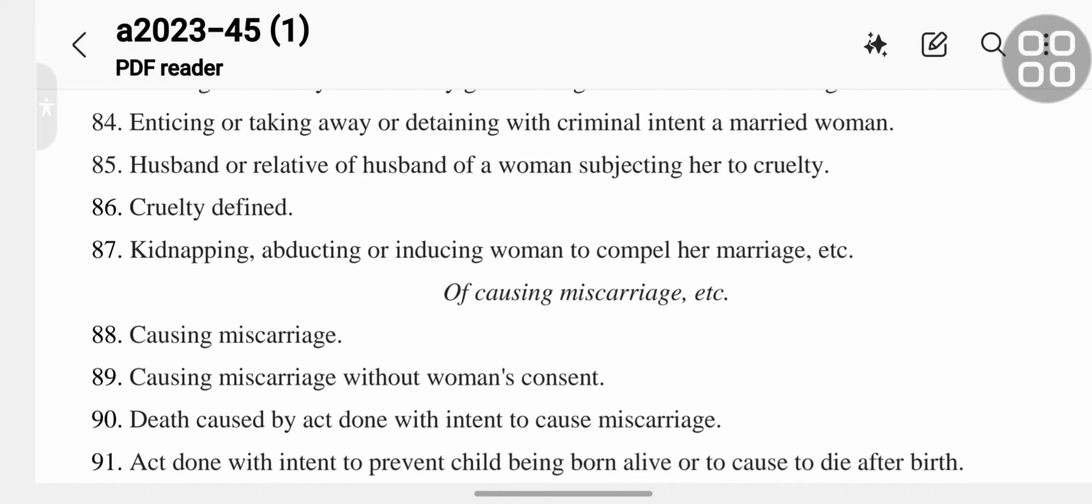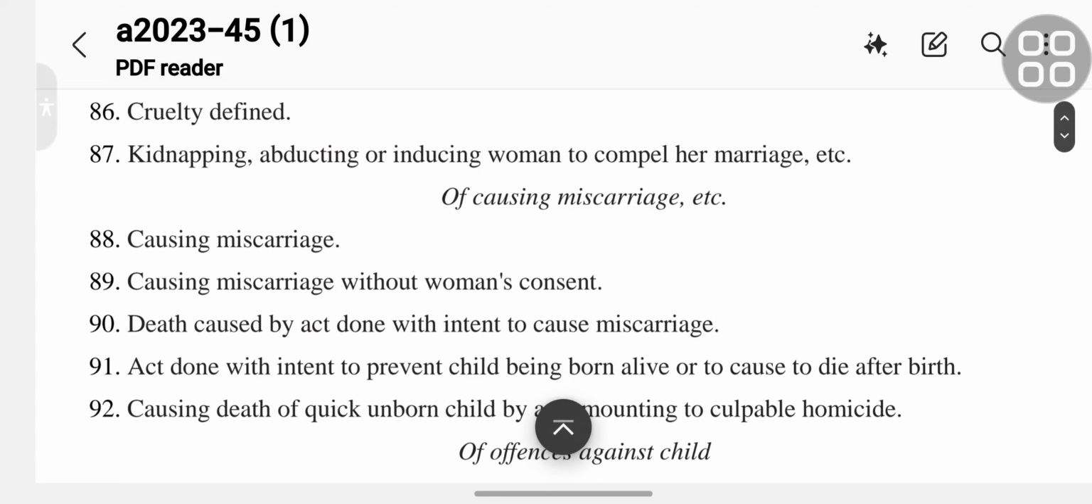Section 85 is husband or relative of husband of a woman subjecting her to cruelty. Section 86 is cruelty defined. Section 87 is kidnapping, abducting or inducing woman to compel her marriage, etc.